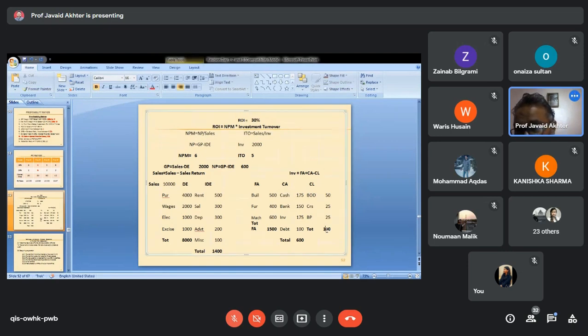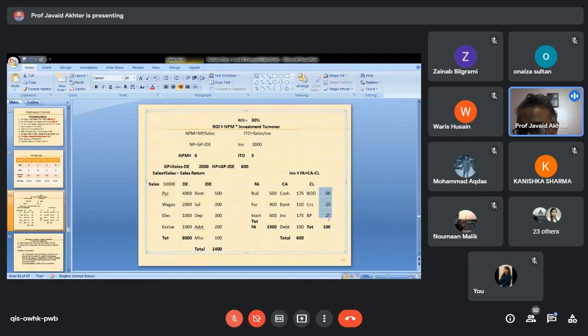For example, this 100, what would you have done? Sum this and this, and 100 should come here. How should 600 appear here? You should write here the sum of this. So if you prepare an Excel sheet and enter this or any other data, provided these calculations in bold fonts are through formulae, then you will see that automatically your answer will be 30 with these figures.